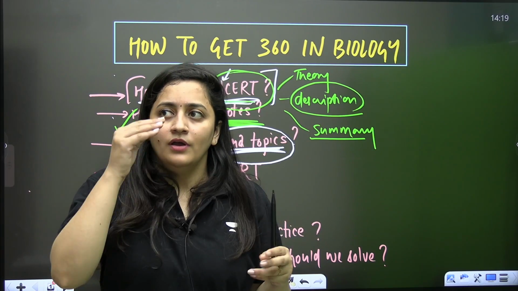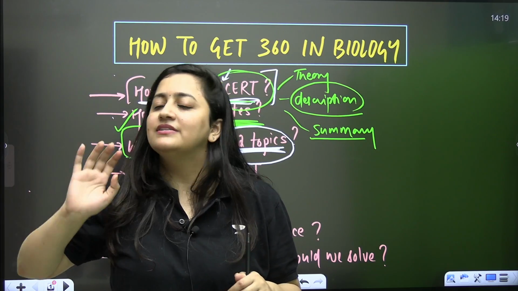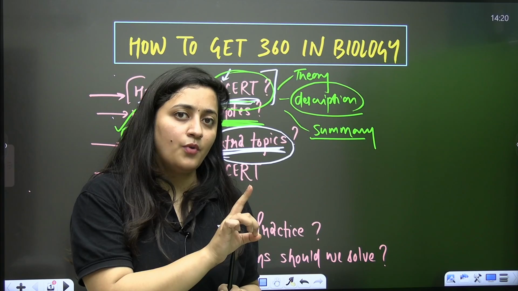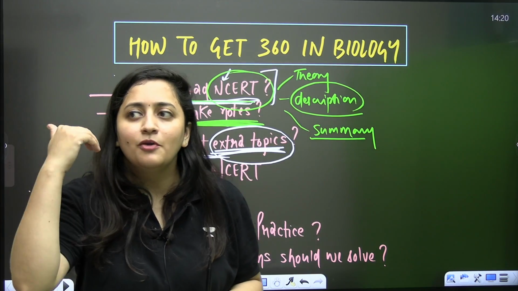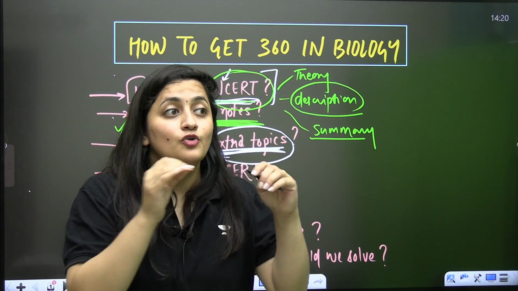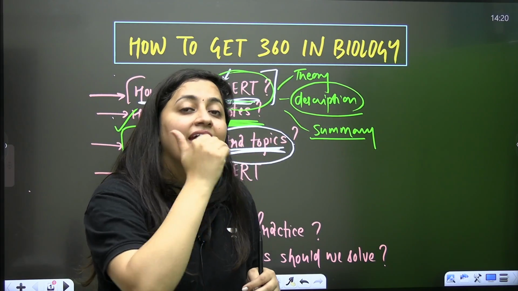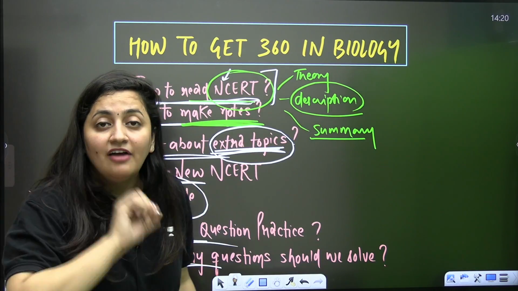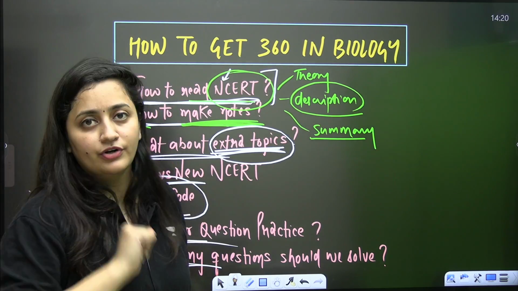Guys, if you have this thing in your head that I will start with the extra topics, then actually you're wasting your time. You're not on the right track. You need to finish the other important topics and then go for the extra topics. Even if you are going to give your board exam, what do you do? Firstly, you complete the syllabus, which will help you pass that exam. Then you focus on your percentage. Then you do the topics which can help you increase your percentage. So what is important? You have to finish your important, already given things first, then go for the extra topics.